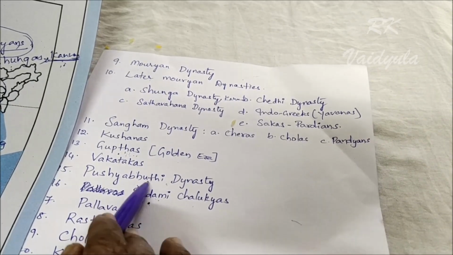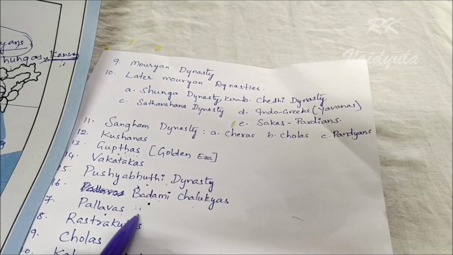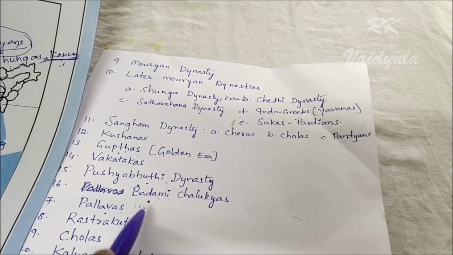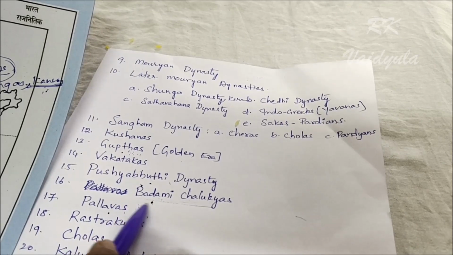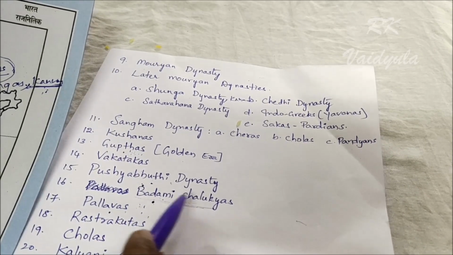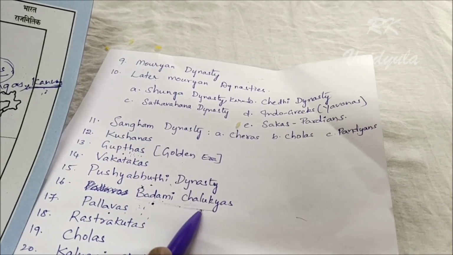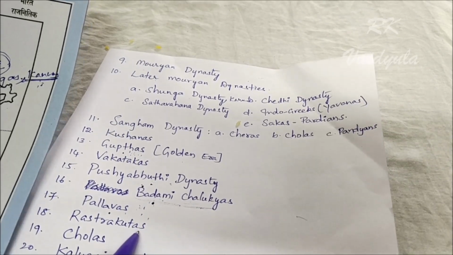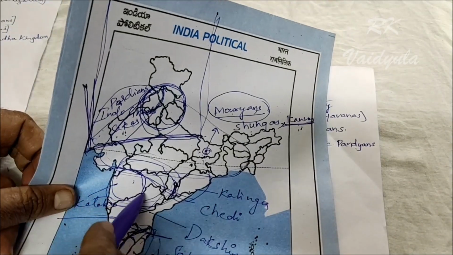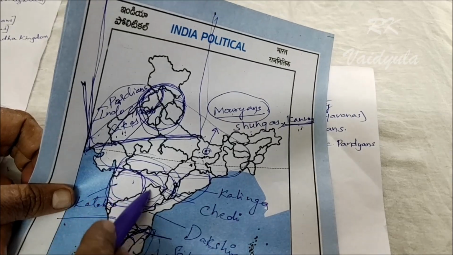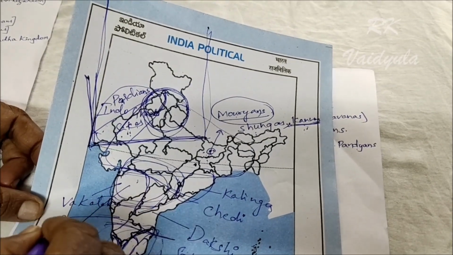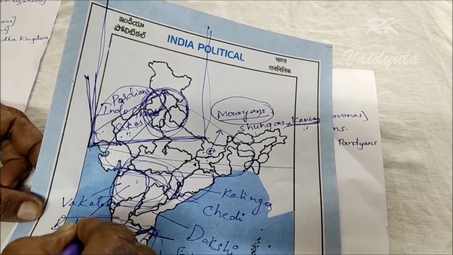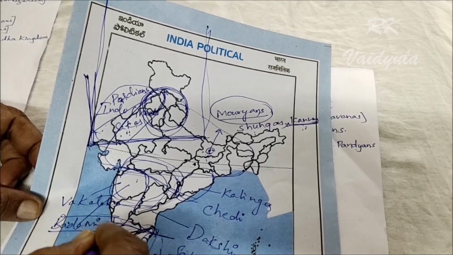At the same time they ruled in various parts. The Badami Chalukyas were terminated by the Rashtrakutas. In the Maharashtra and Karnataka area the Badami Chalukyas were terminated, and after the Badami Chalukyas, who arrived?